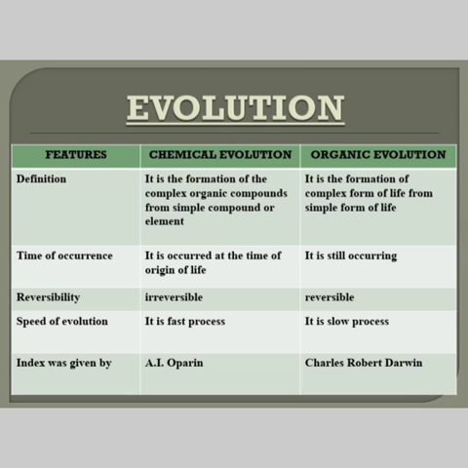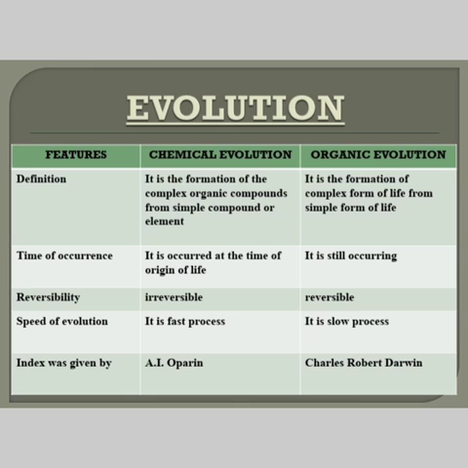What about organic evolution? It is the formation of complex forms of life from simple forms of life. That's all. Here, what is the time of occurrence? Chemical evolution occurred at the time of the origin of life. Organic evolution is still occurring, there is no end to it.